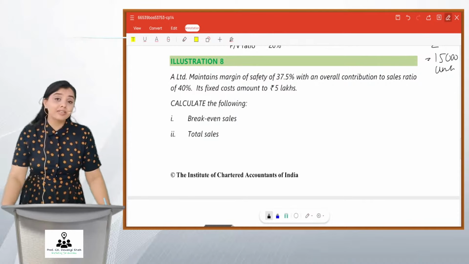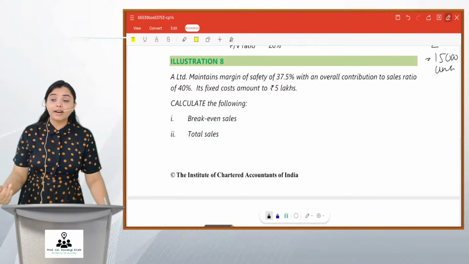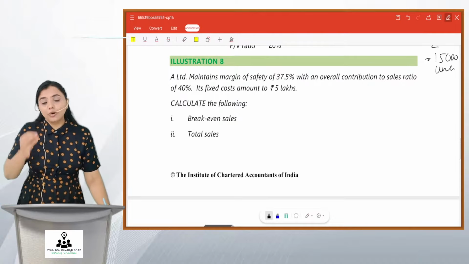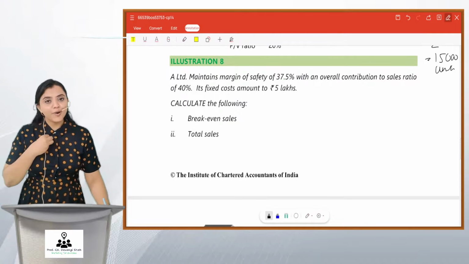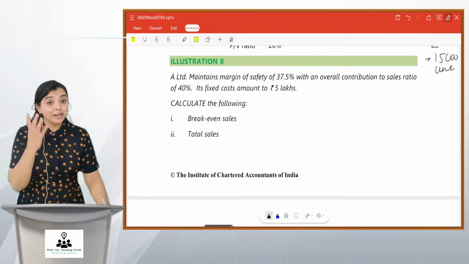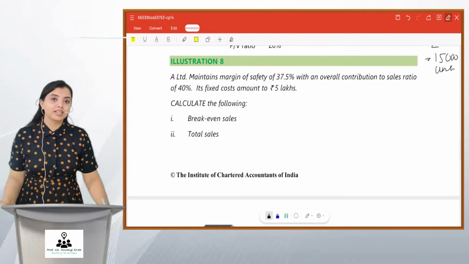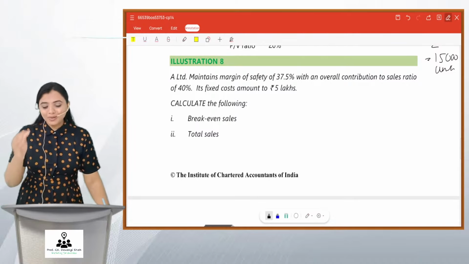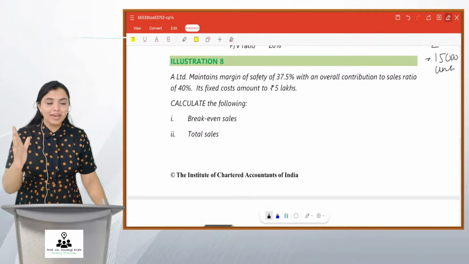And that is the reason why, friends, I like to solve the ICAI module in live session, because I know that only if I take initiative, only if I do it, my students will do it. I recommend in my regular lectures also that you open your books and do. But I know that students are not going to do it, right? So I take the initiative and I'm helping you.